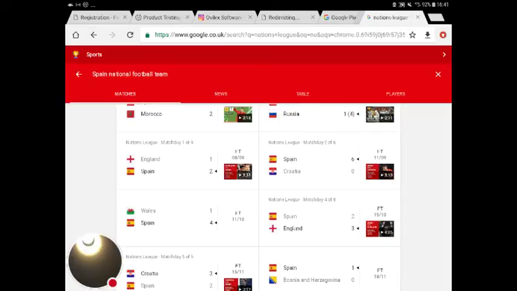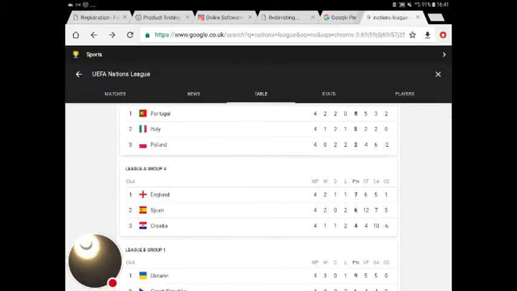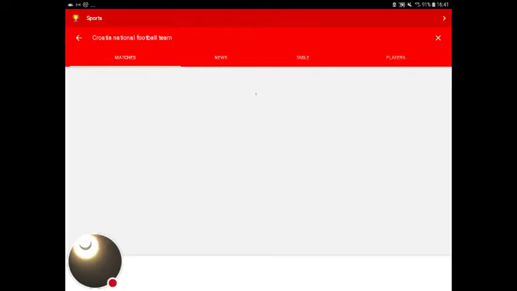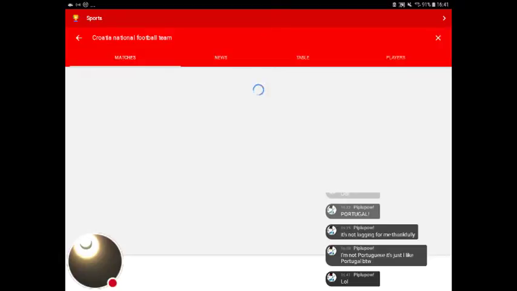Anyway, Croatia were hit by 6-0 again from Spain, and then obviously the first game of the Nations League. I'll leave that one out because England are too good for Spain. We're just going to pretend England won that game. Let's move on to Croatia now, the last team in the Nations League, who have taken a few hits.